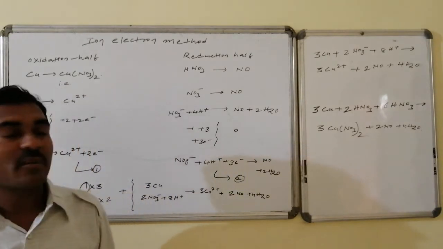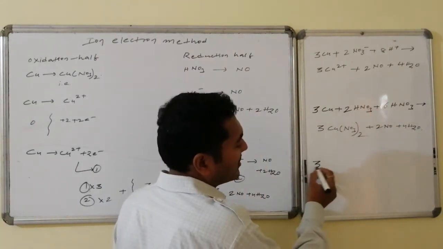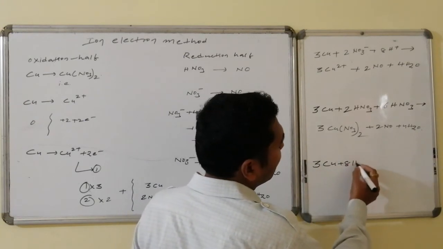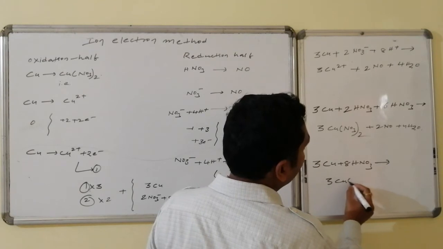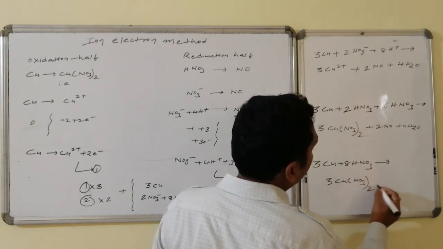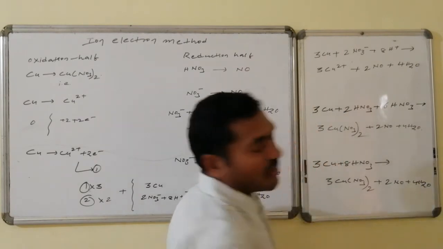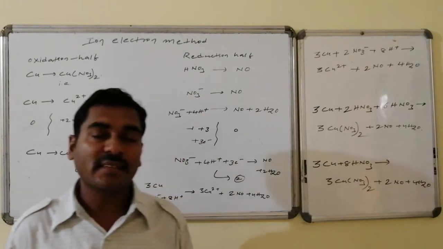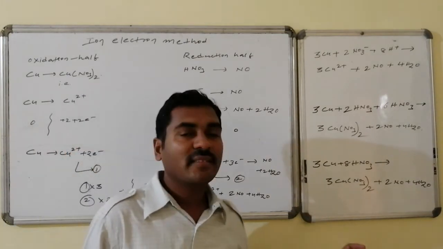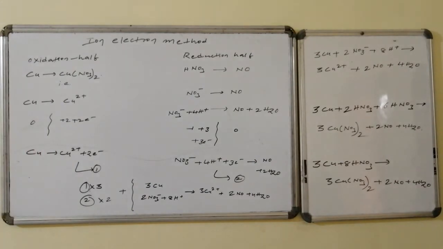So therefore 3 coppers on reaction with, that is 6 plus 2, 8. So therefore 3 copper plus 8 HNO3 is converted as 3 times of cupric nitrate followed by nitric oxide followed by 4 water molecule formation occurs. In this way, balancing is done for the ion electron method in acidic medium conditions.